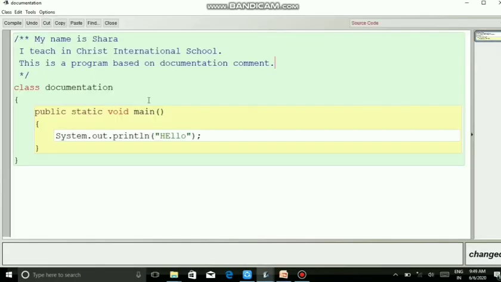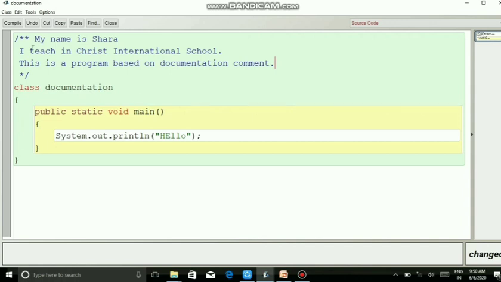Next is the documentation comment. During the course of programming, the user may need to include some information about the person in his or her program. This documentation may not be a discussion about the program logic, but might serve some information to be viewed by other users who may need to execute the program. The comment starts with a slash double star, followed by the set of comment lines, and ends with a star and a slash. So an example is here.